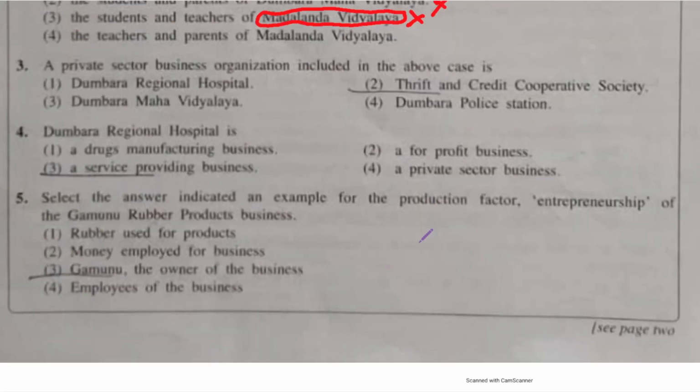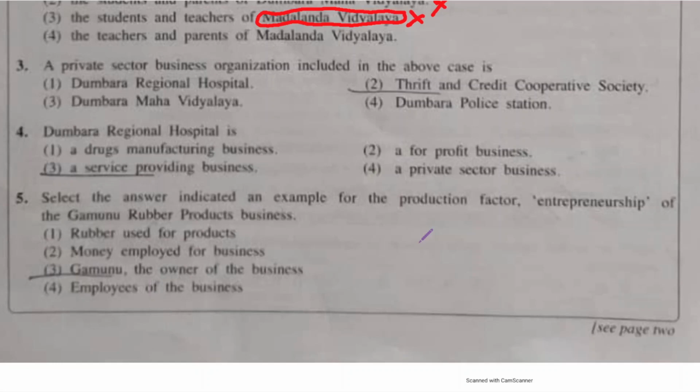Third question. A private sector business organization included in the above case is. Now here they have given you four options. Out of the four options, you need to identify which is a private sector business organization. A lot of students make an error here, thinking that the question is about a profit-making business organization. No, they're asking about a private sector business organization.